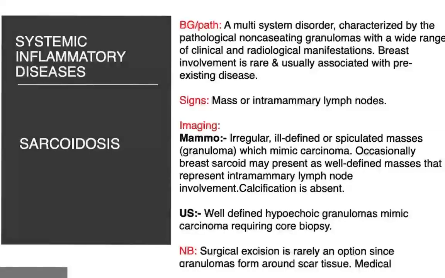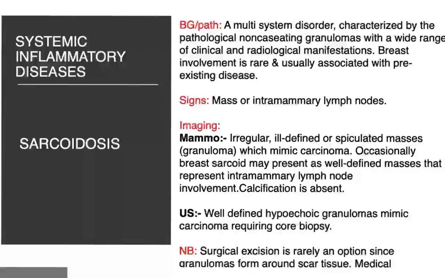Systemic inflammatory disease, sarcoidosis, a multi-system disorder characterized by pathological non-caseating granulomas with wide range of clinical and radiological manifestation. Breast involvement is rare and usually associated with pre-existing disease. Signs are mass or intra-mammary lymph nodes.